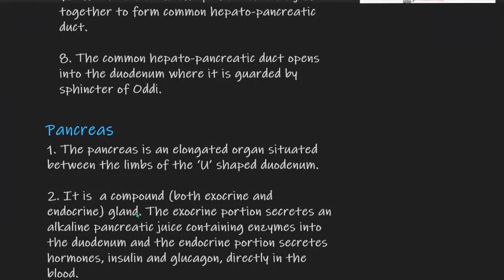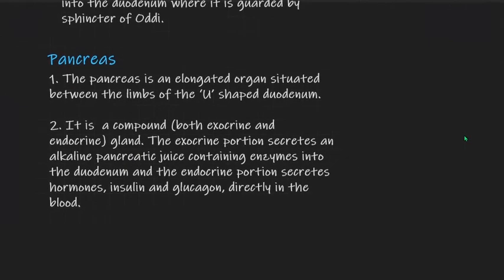Next, it is a compound gland, both exocrine and endocrine. Students, exocrine glands are those glands which secrete their juices into a cavity, just like the pancreatic duct from the pancreas. So the pancreas secretes its juices into the duodenum through the pancreatic duct, but endocrine glands are those glands which secrete their secretions directly into the blood. But here the pancreas is both an exocrine and an endocrine gland.